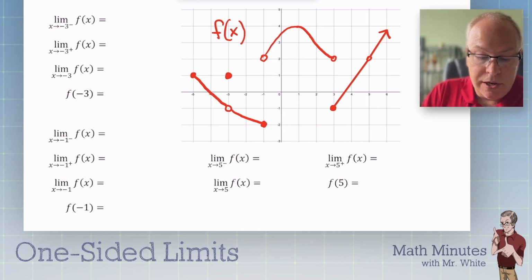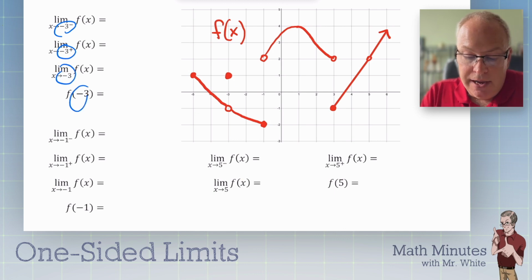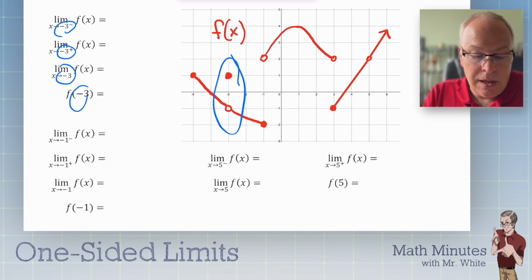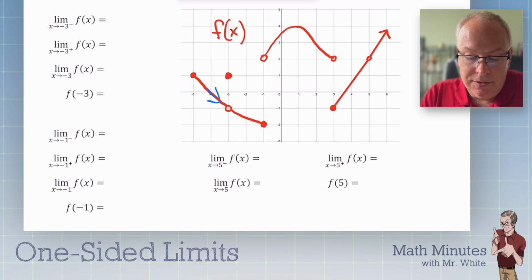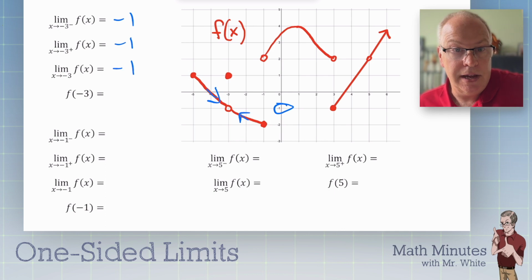All right, so let's check your answers now. This first one says, as we approach -3 from all the different ways. So here's -3 right here. As we come, let me get rid of all those. As we come from the left, like this, it looks like we're approaching -1. As we come from the right, it sure looks like it's the same thing. So therefore, since the left equals the right, the limit exists there, it's -1.